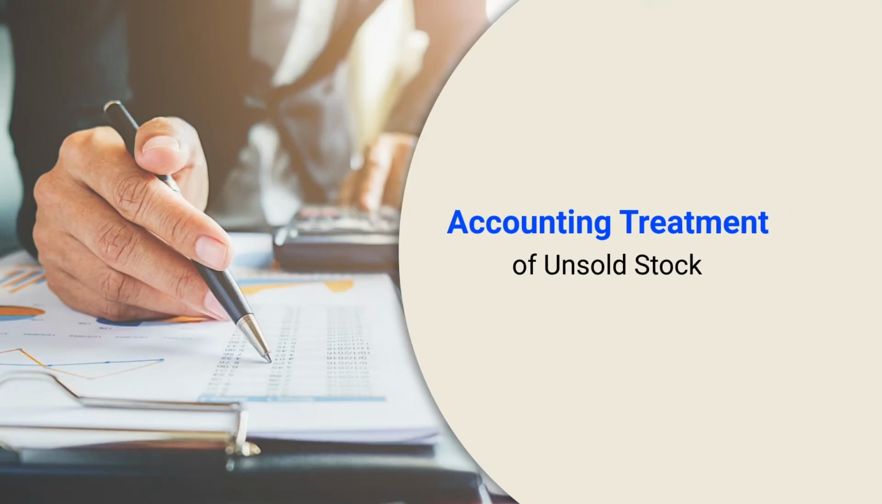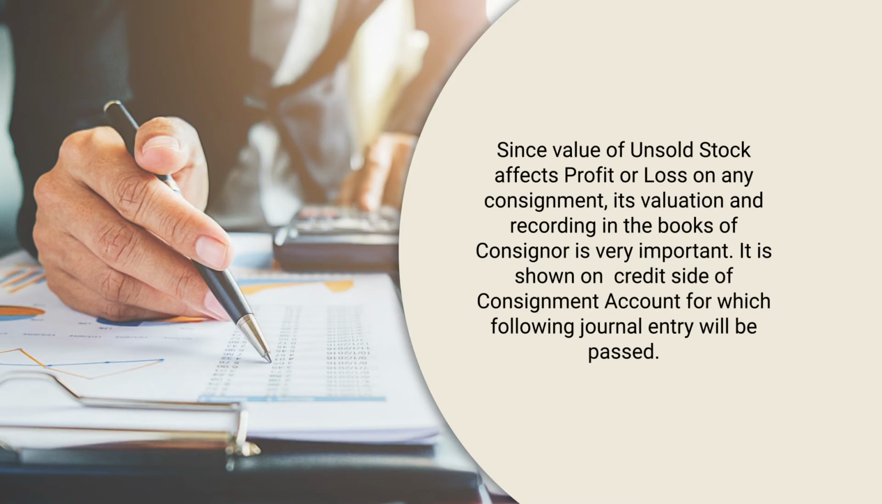Accounting treatment of unsold stock. Since the value of unsold stock affects profit or loss on any consignment, its valuation and recording in the books of the consignor is very important. It is shown on the credit side of the consignment account, for which the following journal entry will be passed. Because any amount of goods which remain unsold at the end of the accounting period must be taken into consideration in order to arrive at the accurate amount of profit or loss on account of consignment.